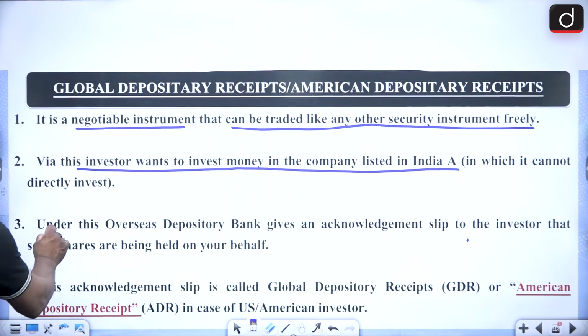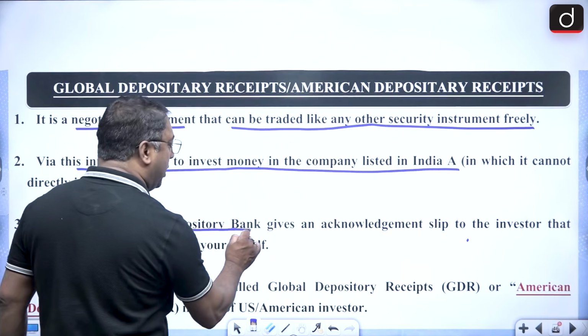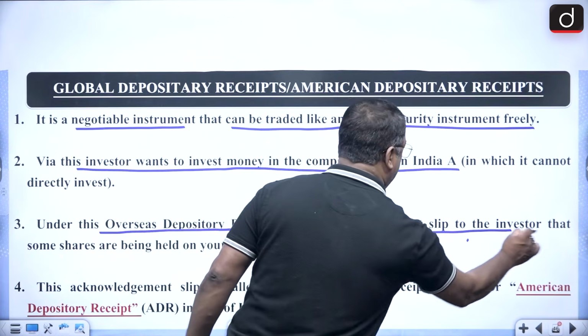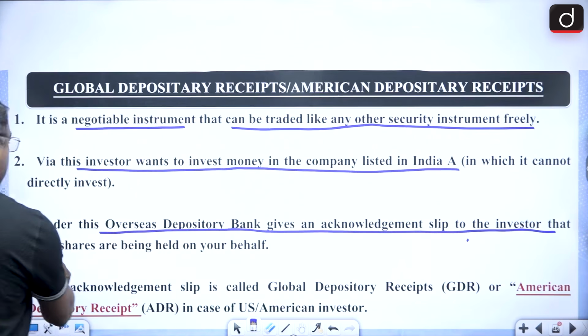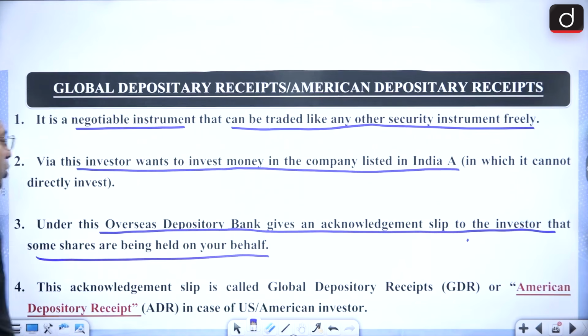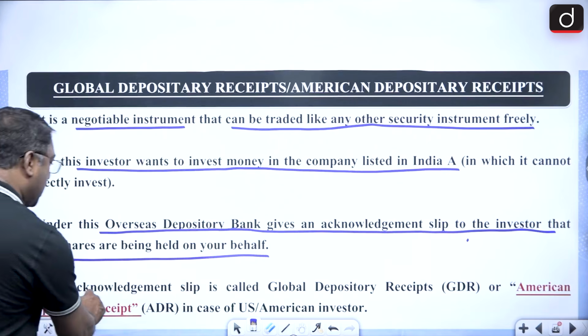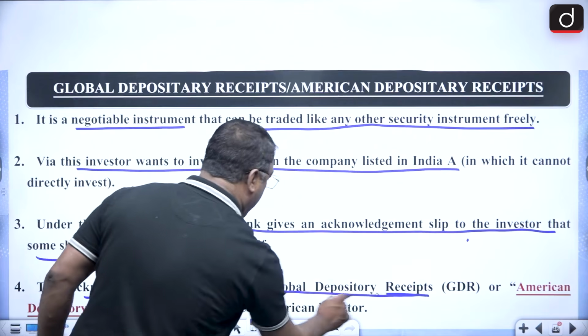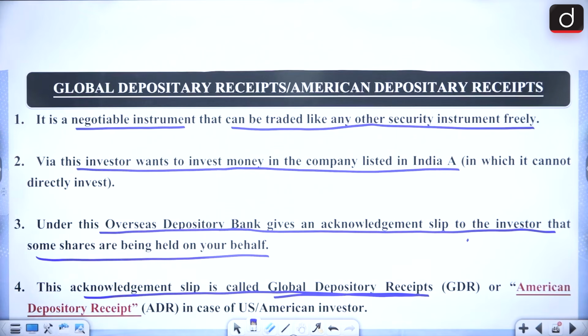Under this, the Overseas Depository Bank gives an acknowledgement slip to the investor that some shares are being held on your behalf. This acknowledgement slip is called a Global Depository Receipt, or American Depository Receipt in case of a US investor. Got it?